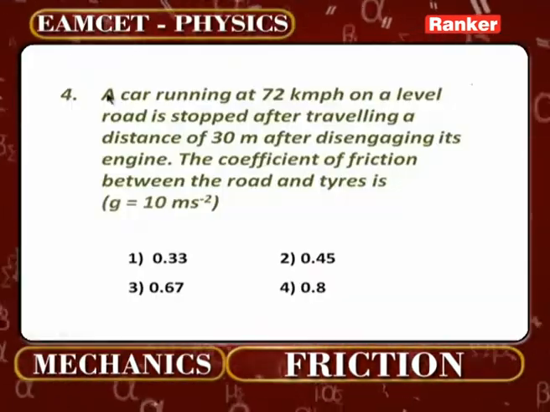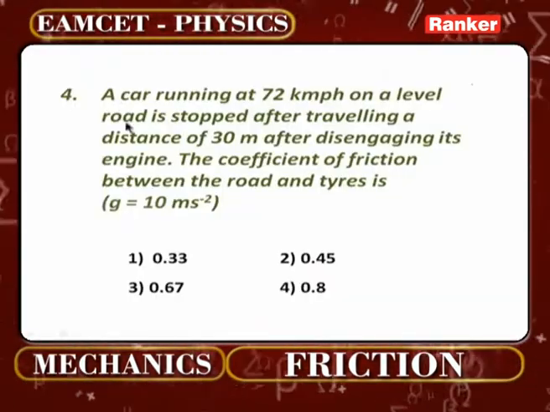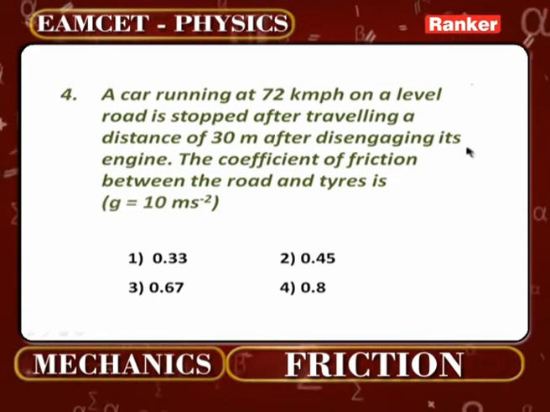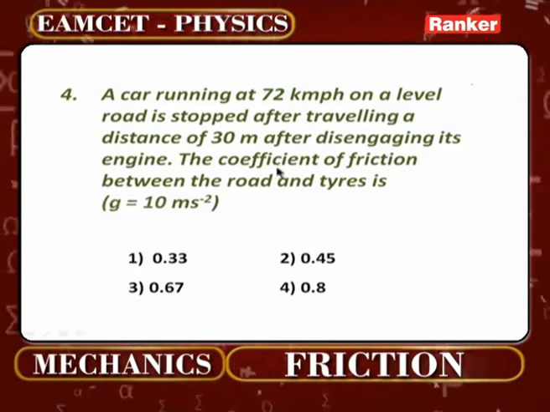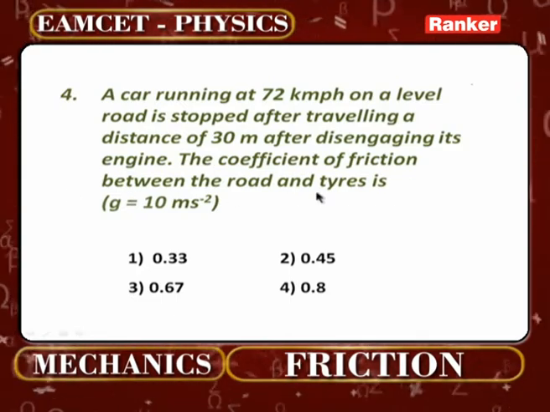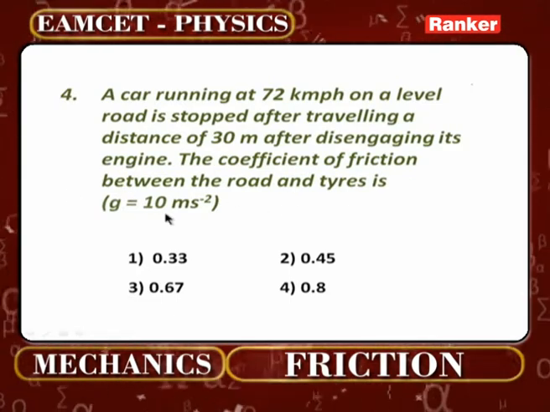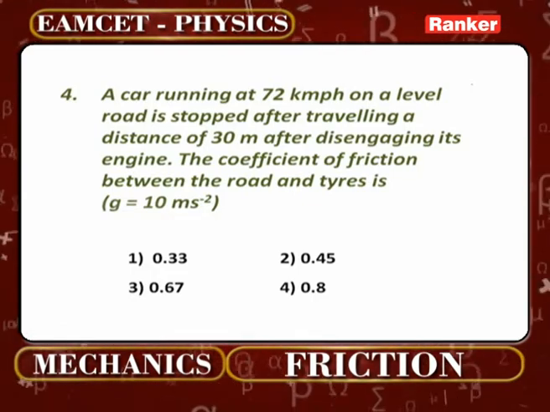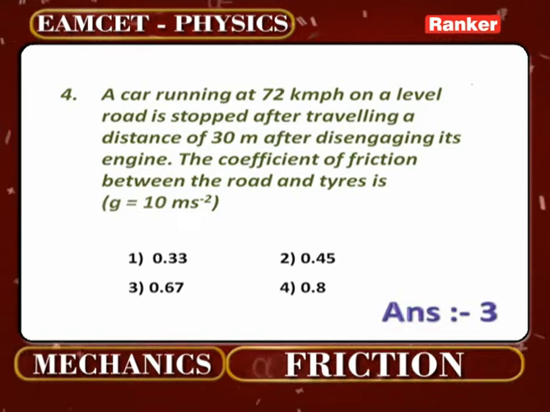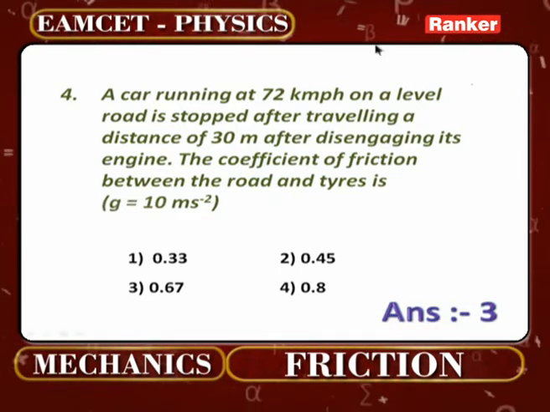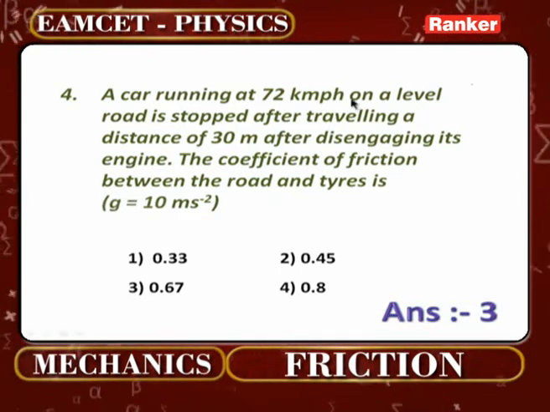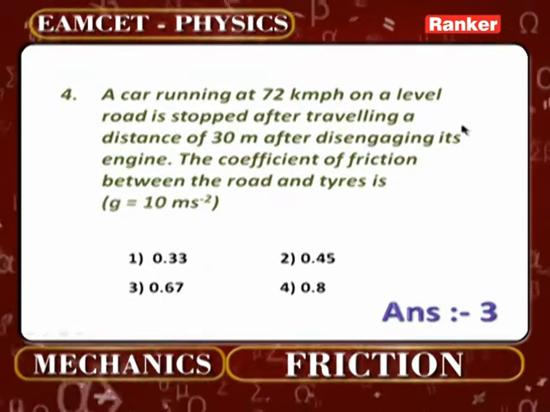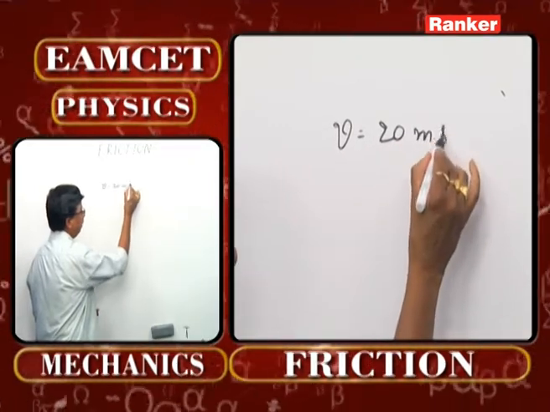A car running at 72 km/h on a level road is stopped after traveling a distance of 30 meters after disengaging its engine. The coefficient of friction between the road and the tires is how much? Given the acceleration due to gravity as 10 meters per second square. A car running at 72 km/h. All of us know, to convert km/h into meter per second we need to multiply it by 5/18. So what will be the velocity the car has got? Simply 20 meters per second.